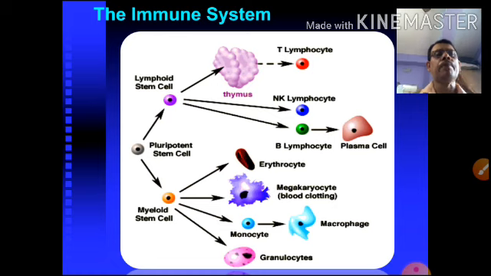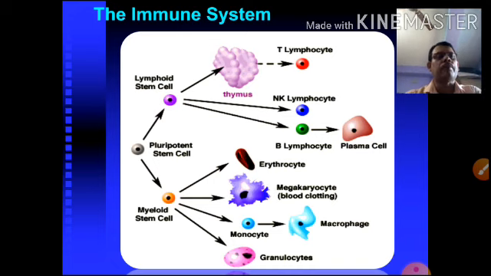These are the immune system. First, the pluripotent stem cell. What is a pluripotent stem cell? It comes from the bone marrow. This pluripotent stem cell produces two cells: one is the lymphoid stem cell and another the myeloid stem cell. Lymphoid stem cell produces the T lymphocyte, which takes the most part in the immunity system, and the NK, that means natural killer lymphocytes, and the B lymphocyte, which produces the plasma cell. And the myeloid stem cell produces erythrocytes, and also macrophages and blood clotting cells.